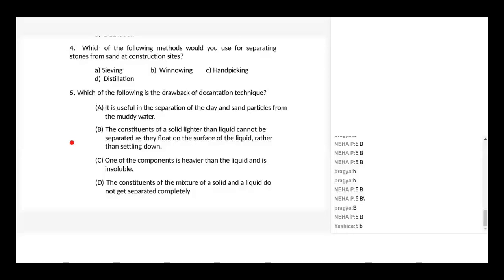But solids which are lighter than water can't be separated by using the decantation process. Understood? So this is a big drawback. We need to select sedimentation and decantation where the solids are heavier than the liquid, so that they can settle at the bottom, the sediments will be stable, and we can easily decant the liquid.